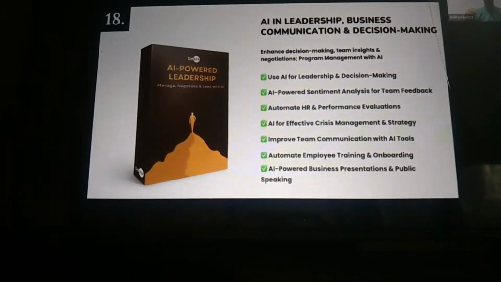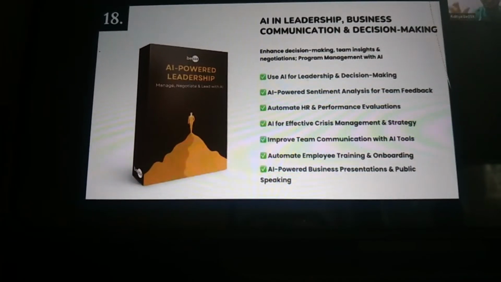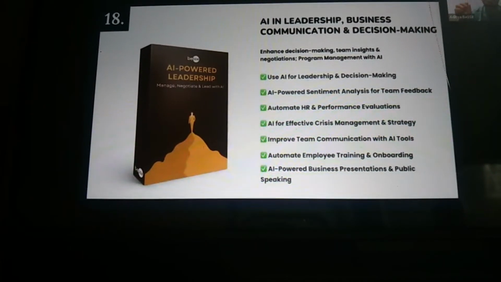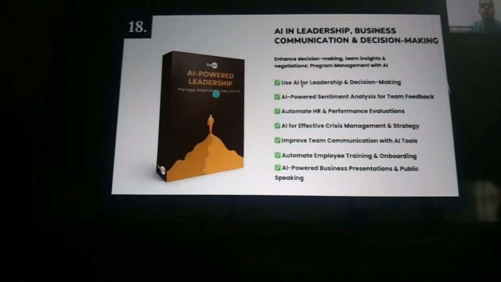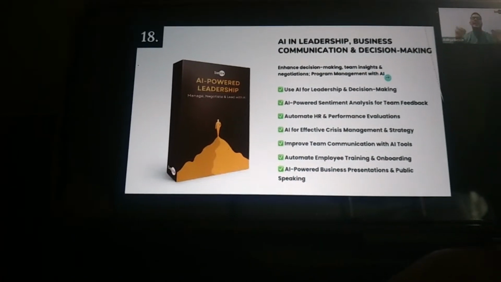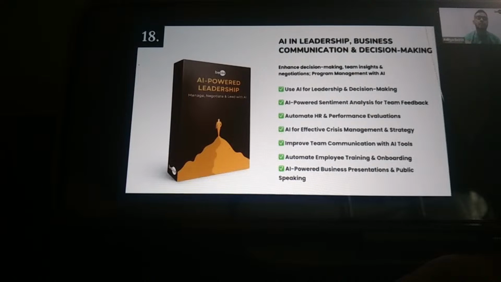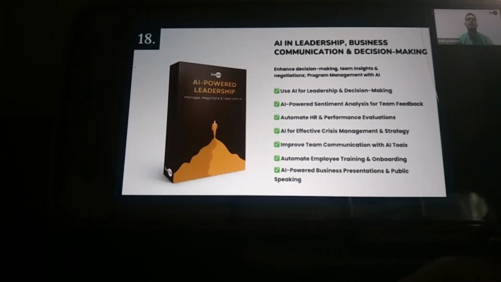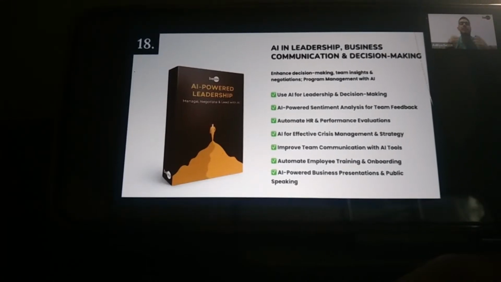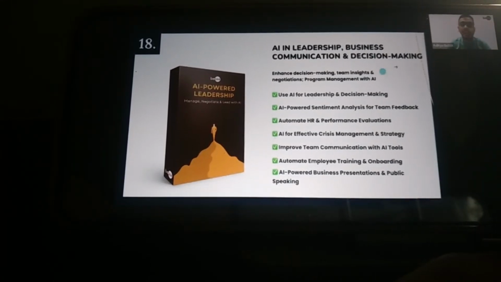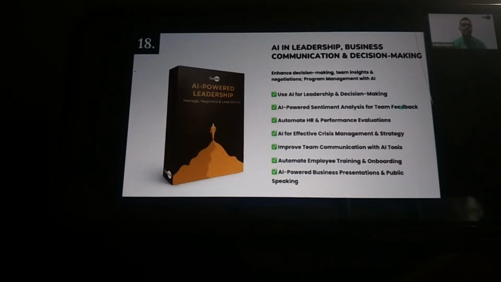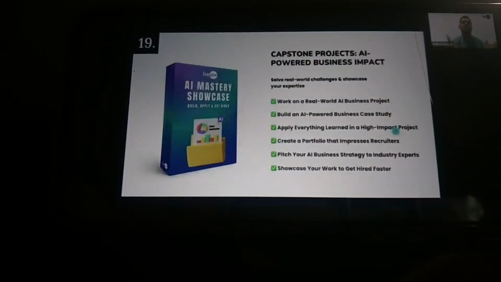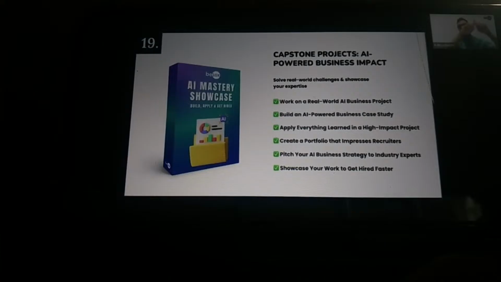Once we do this, we'll be moving on to the 18th module, which is all about AI in leadership, business communication, decision making, and we'll also learn about program management with the help of AI. Anyone who is in a managerial sort of a role, managing 2 people, 5 people, 20 people, 50 people, a must have module for you, via which you'll learn team leadership with the help of AI, program management with the help of AI, decision making with the help of AI. And guys, then comes the 19th module and the final module, where we'll be learning everything that we have learned